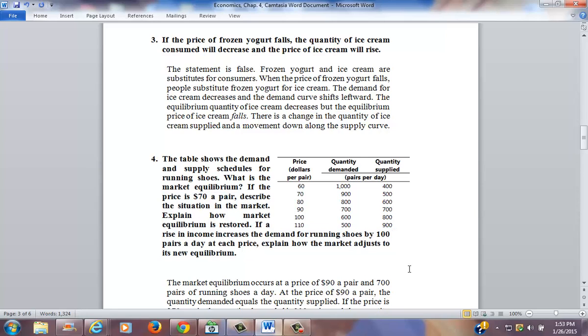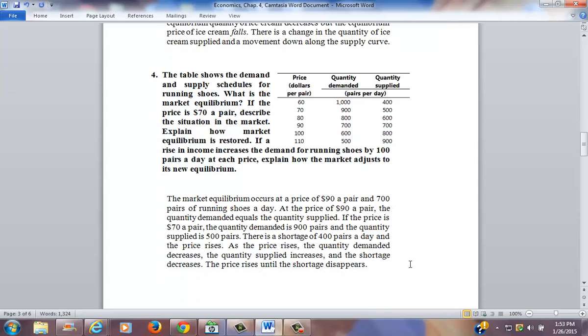So you tackle that question in several parts. The first part is that the market equilibrium occurs at a price of $90 a pair and 700 pairs of running shoes a day. And how is that determined? Well, you look at where the quantity demanded and the quantity supplied intersect. That's at 700, and the price given then is at 90. So where the numbers line up, that's the equilibrium point. And at the price of $90 a pair, the quantity demanded equals the quantity supplied.